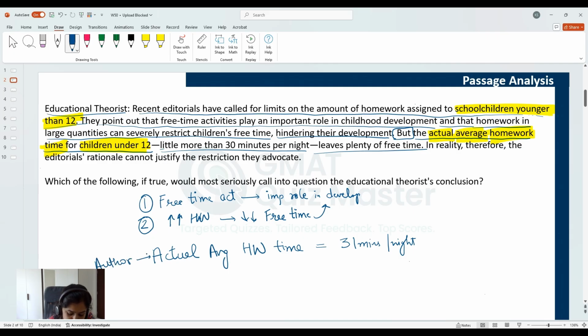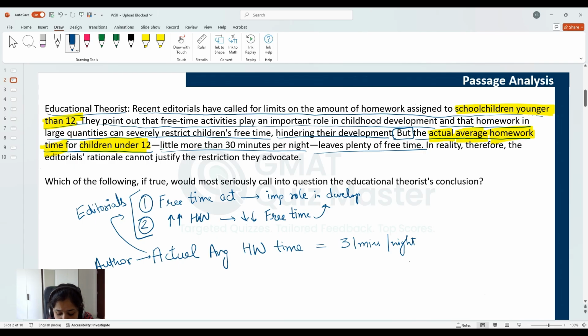It goes against this reasoning given by editorials, because if kids are getting 31 minutes of homework per night, then ideally they should have sufficient free time to engage in free time activities. So why do we need to restrict their homework? Why do we need to limit their homework?